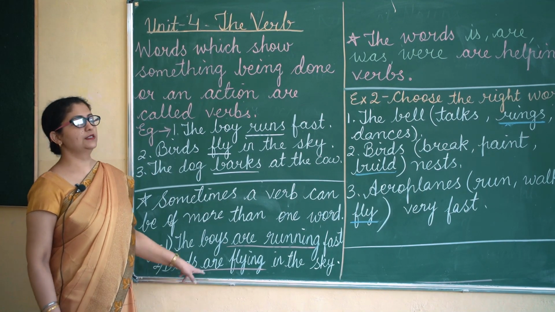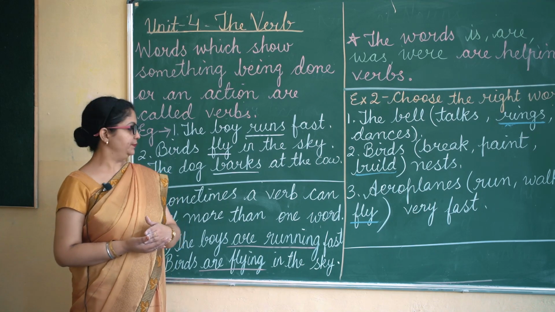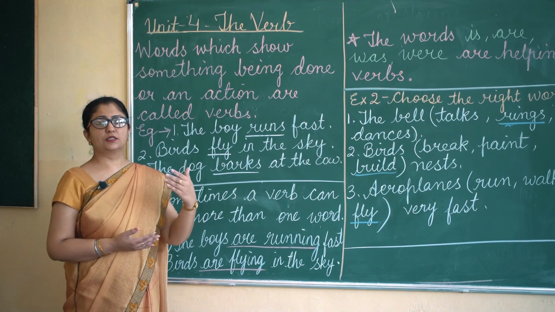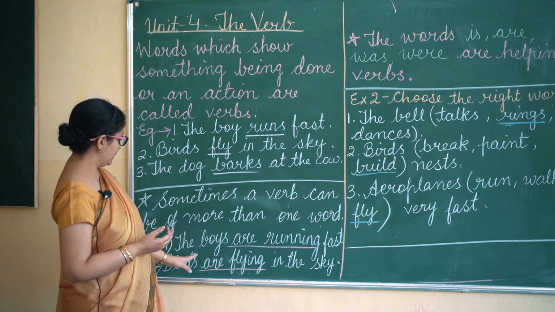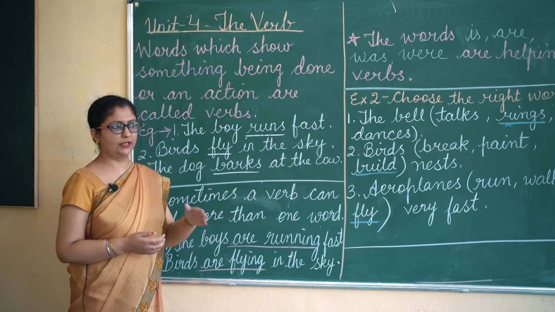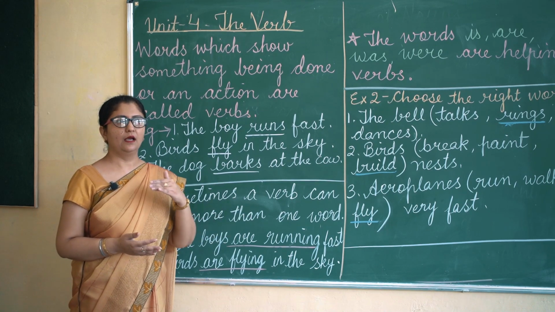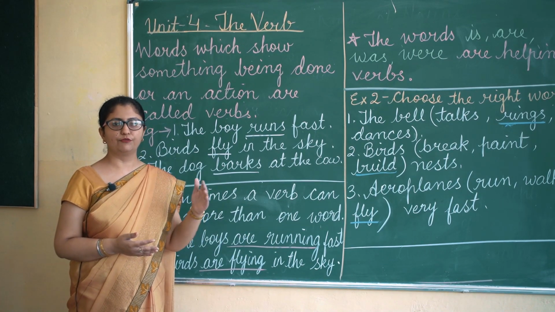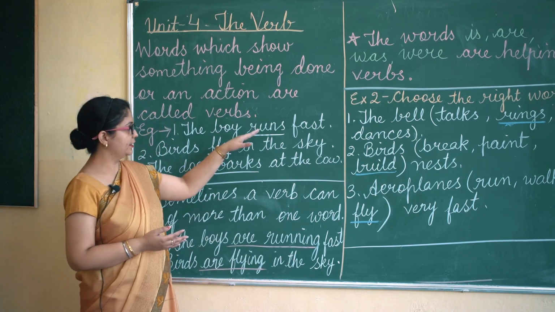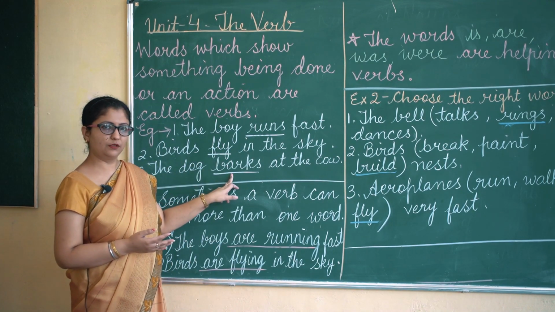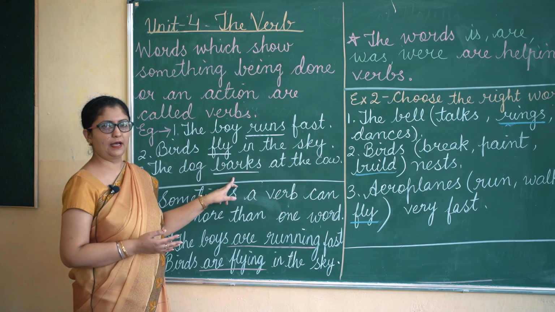So "are flying" is the verb. Suppose the girls are dancing, or the boys are running. These words like "are running" and "is swimming" are also verbs, but here they are of two words, and in the earlier examples the verbs are of a single word, that is runs, fly and barks.